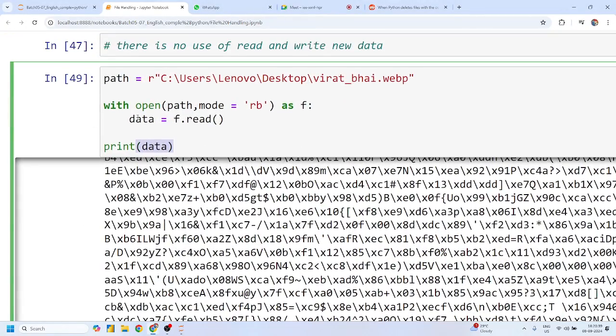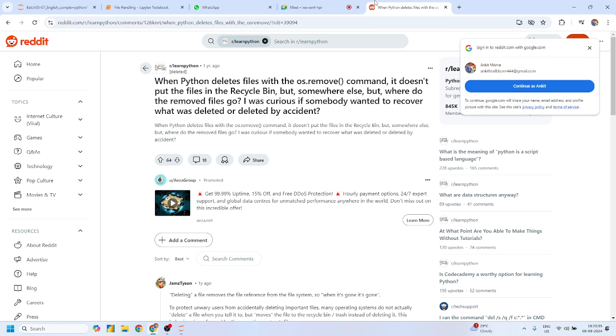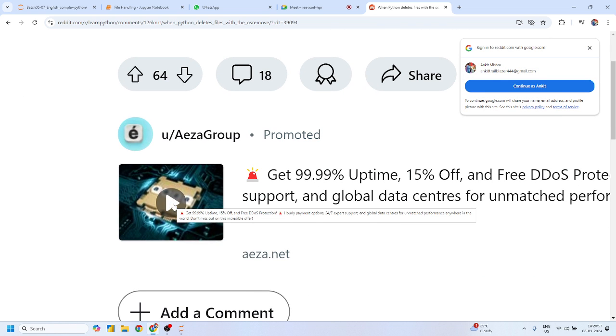So what is the use of binary file handling? Guys, if we have read all this data from any binary file, I can write the same data and create a duplicate file as well. This concept is very important when it comes to web scraping. Suppose this is an image and I want to download it.